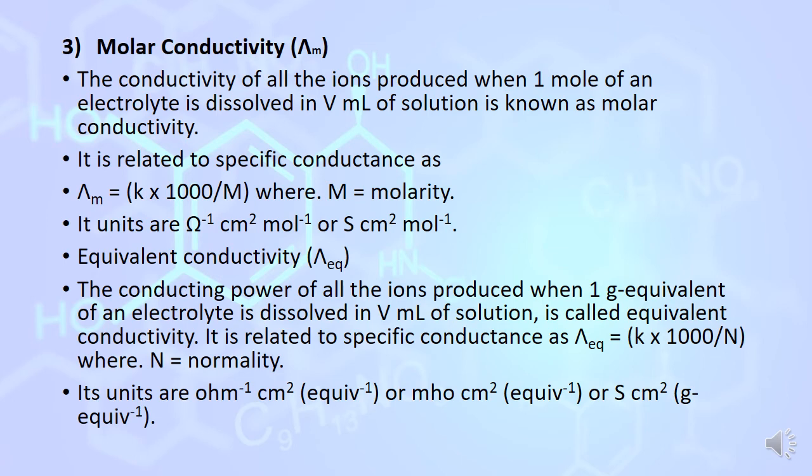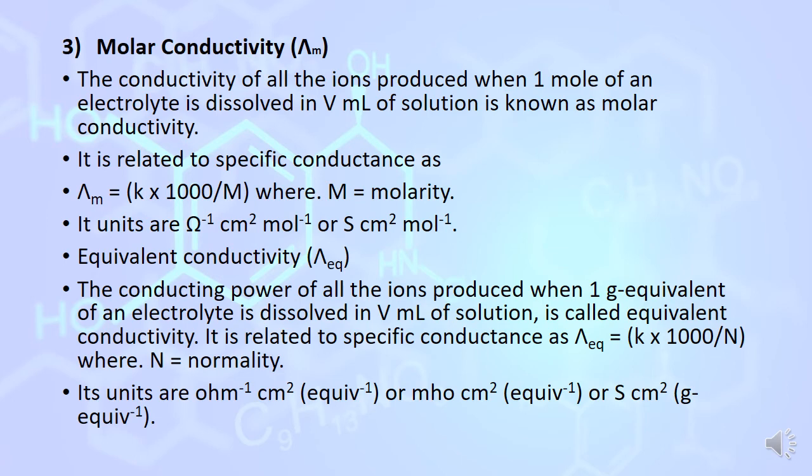Now, equivalent conductivity depends upon the normality of the solution. In the same way, it is the conductivity of the ions produced when 1 gram equivalent of an electrolyte is dissolved in V mL of the solution. It is also related to specific conductance.